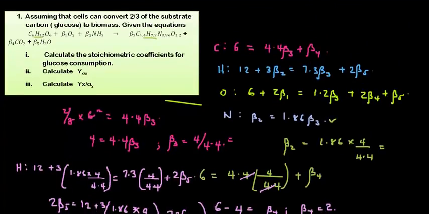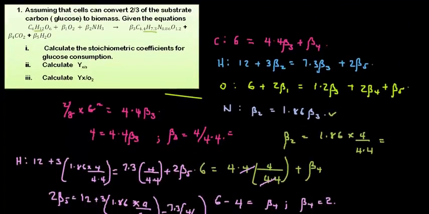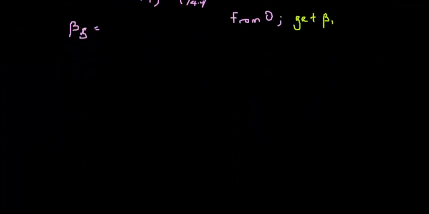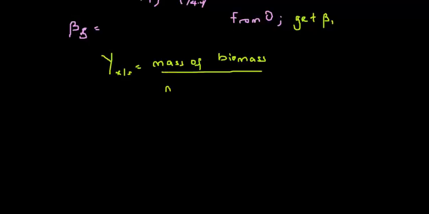Now the next one is to calculate the yield of biomass per substrate. The standard formula for yield of biomass per substrate is mass of biomass per mass of substrate.